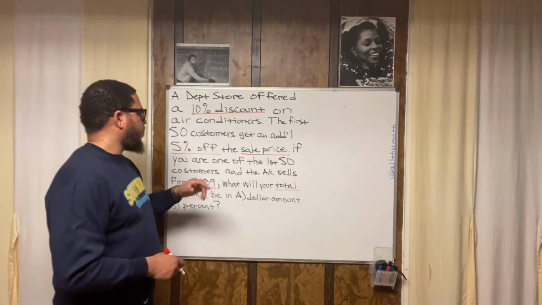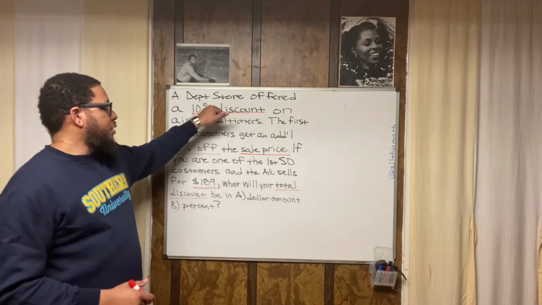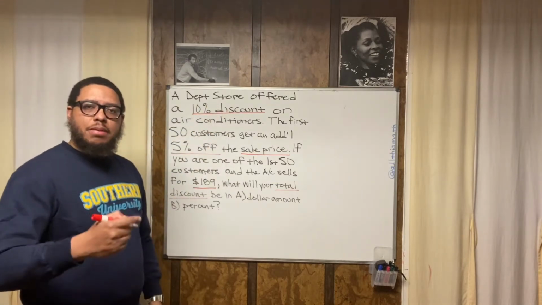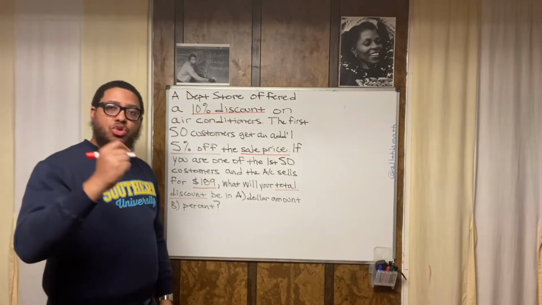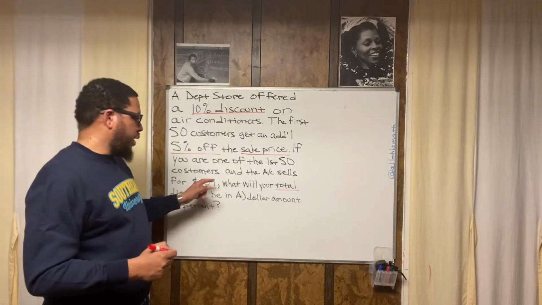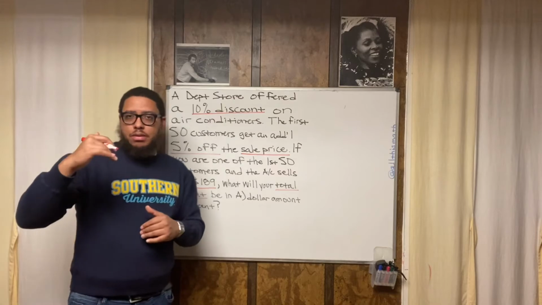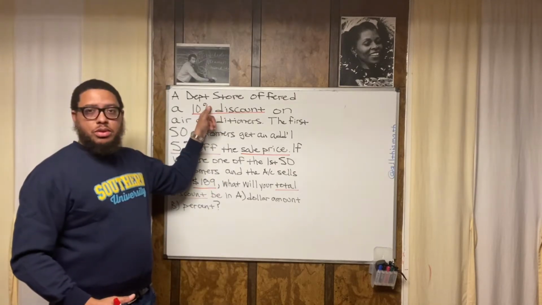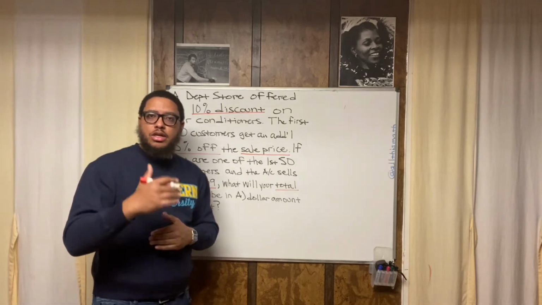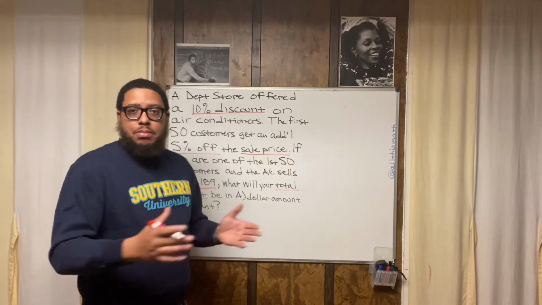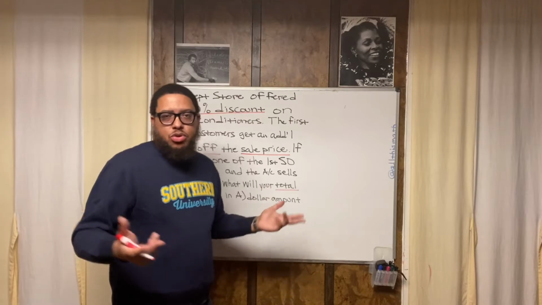The shortcut is, think about it like this. 189 is 100%. You got a 10% discount. So that means your new price is going to be 90%, because 100 minus 10 is 90, right? So your new price is going to be 90% of 189. So that's the shortcut. You take 100%, subtract the discount percentage. 100 minus 10, that gives you 90. That's 90%. Find 90% of 189. It's going to be the same work. Only thing is, you're doing it in one step instead of two separate steps. You're going to get the same amount though.